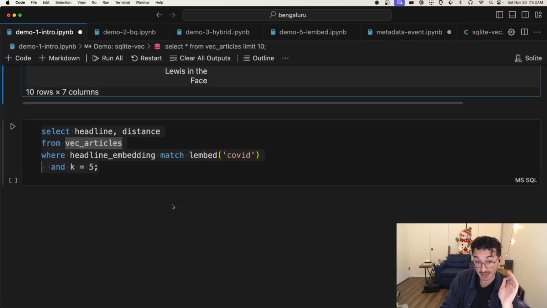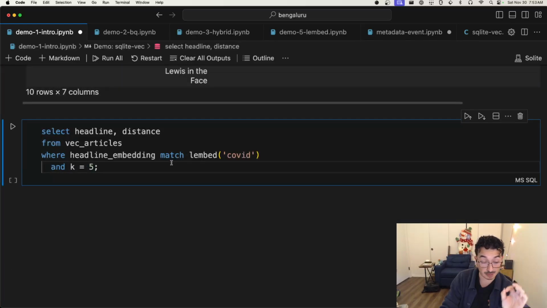And if we want to do a KNN query, the real one that we want to talk about, what we do here is find the five closest related articles to our query, which is COVID. So five COVID related articles in this data set. We do that here with a regular SQL statement. We're selecting from the vec_articles table that we just defined.